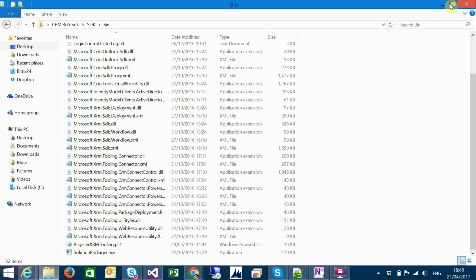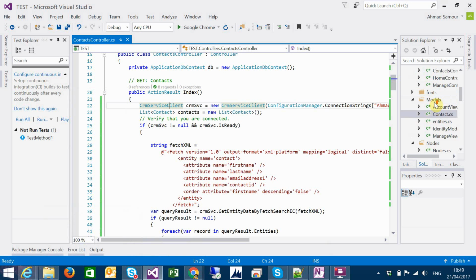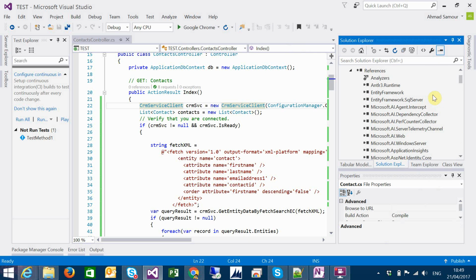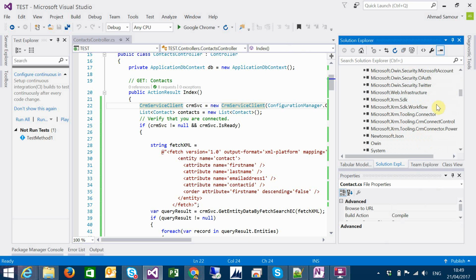You have to add this DLL to your application. Here it is, the CRM connector, the connect control.